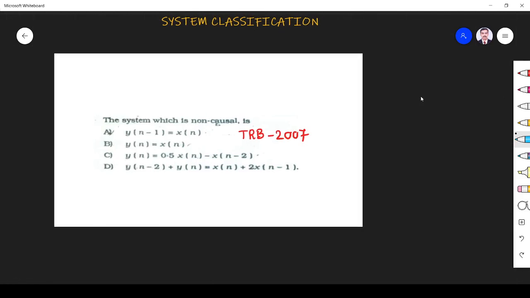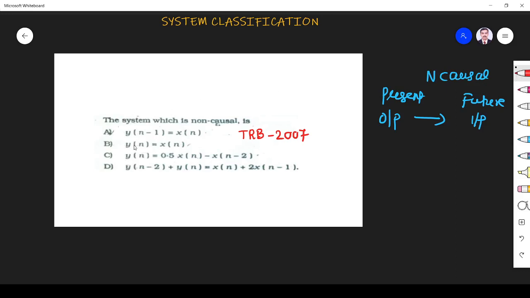The question is: the system which is non-causal. A non-causal system is one whose output, that is, present output, depends on future input. So present output depends on future input. That is what we know as a non-causal system. Let us see from the options.